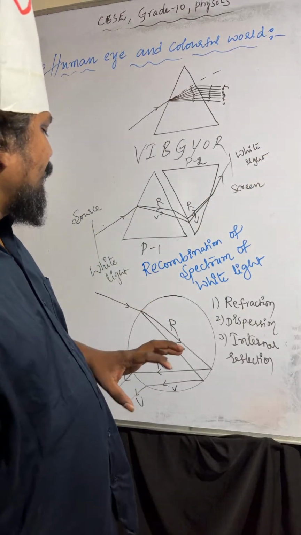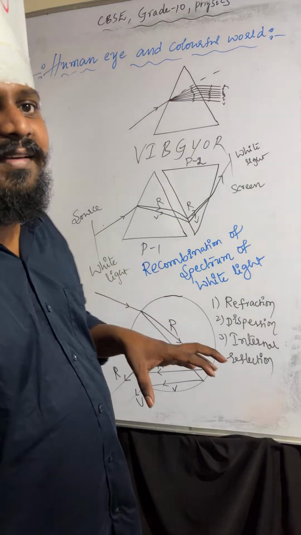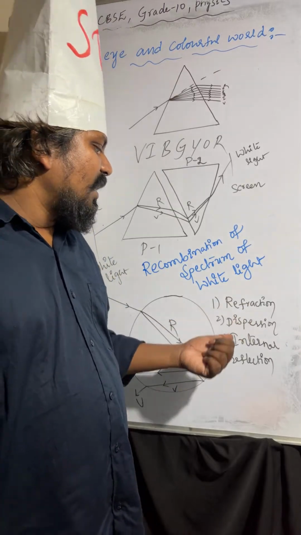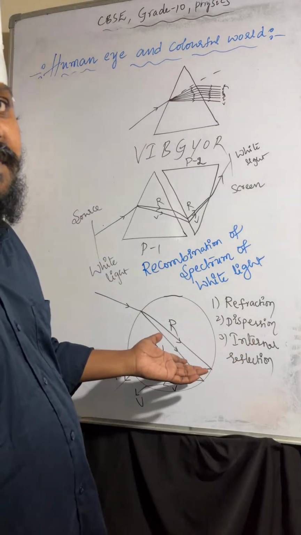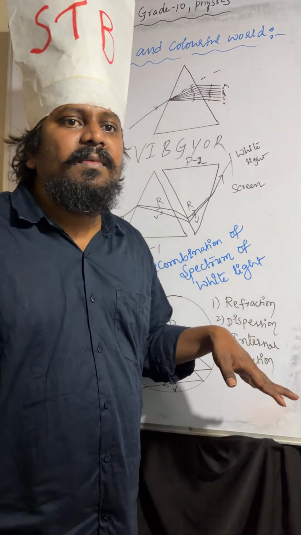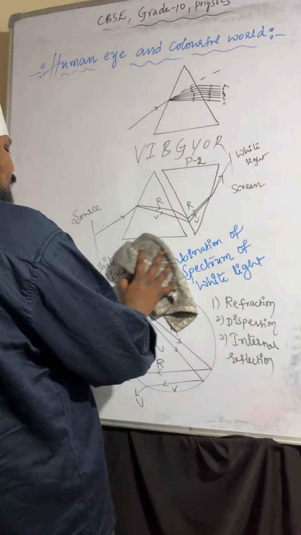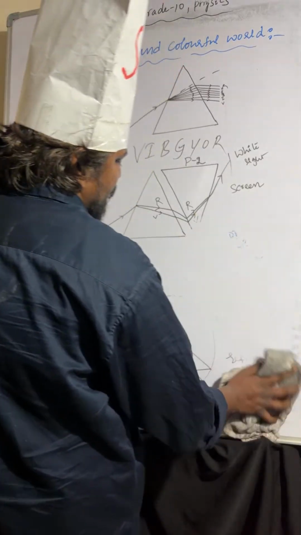When a light ray passes from rarer to denser, first refraction takes place, then dispersion, then internal reflection. This is the phenomenon involved in the formation of a rainbow.